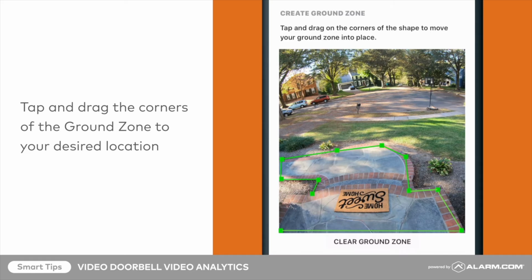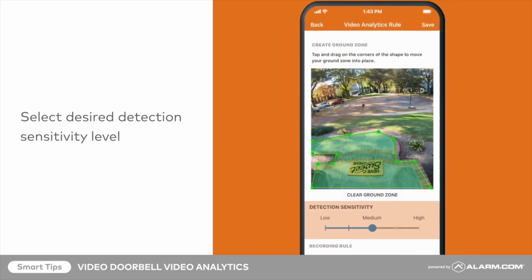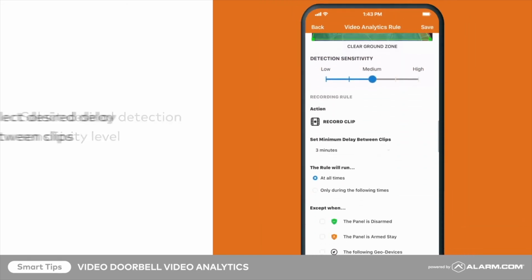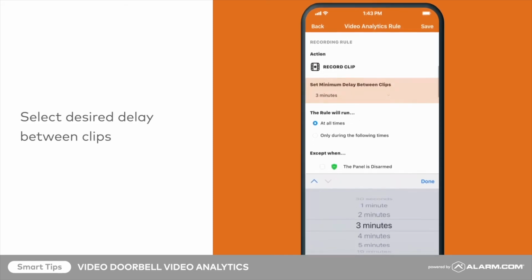Recordings will be triggered when a person's feet are detected within the green highlighted area. If you need to start over, tap Clear Ground Zone and begin again. Use the slider to select a desired detection sensitivity level. Use the drop-down menu to choose your desired minimum delay between clips.